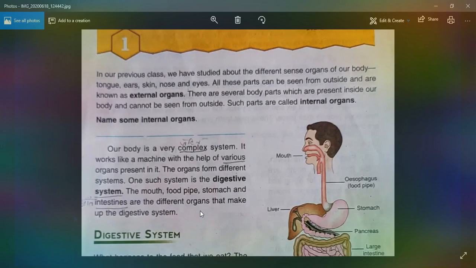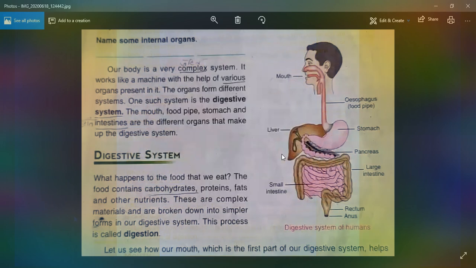We learn the different parts of the digestive system one by one. You see the picture? Mouth. It is the beginning and starting part of the digestive system. The mouth is the place where we take in food.